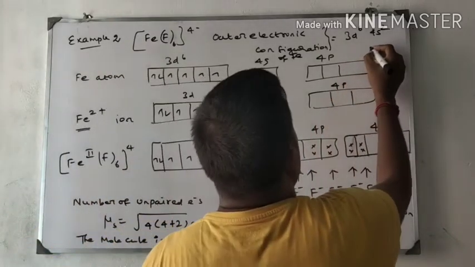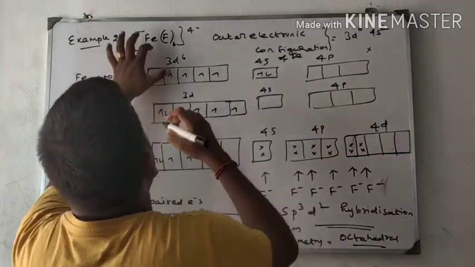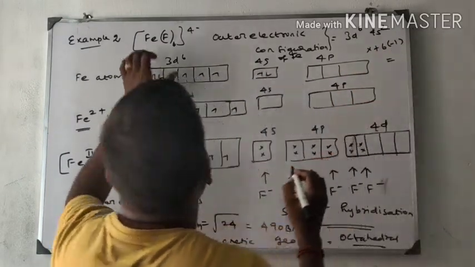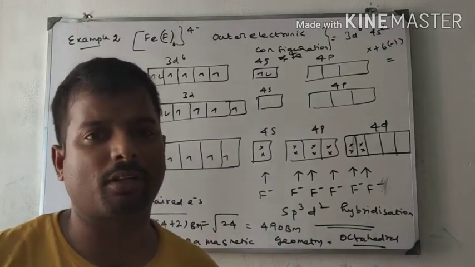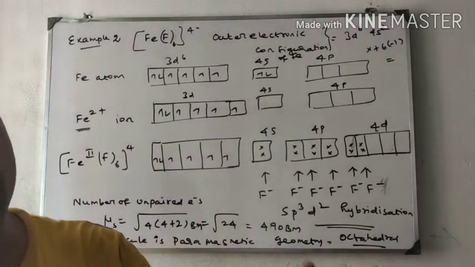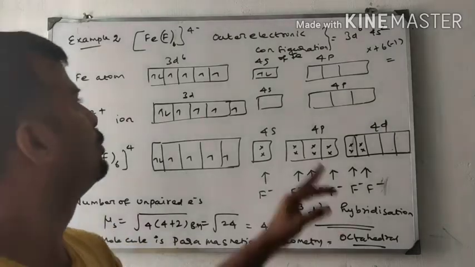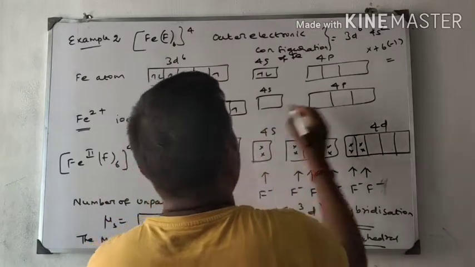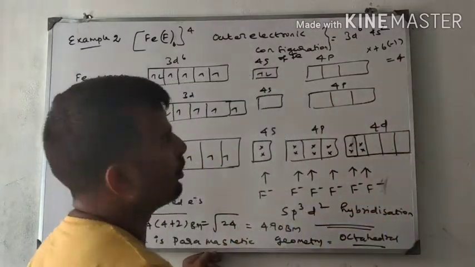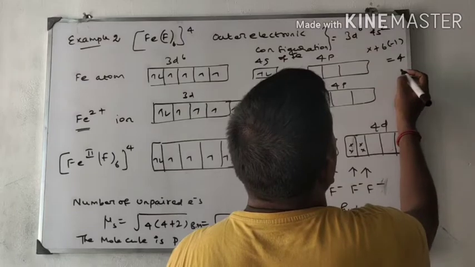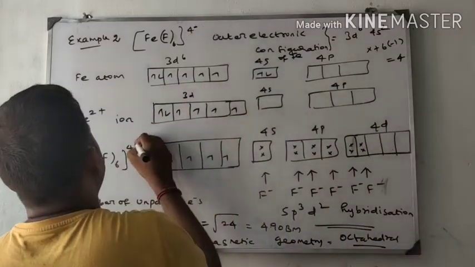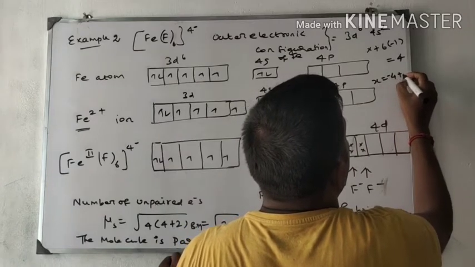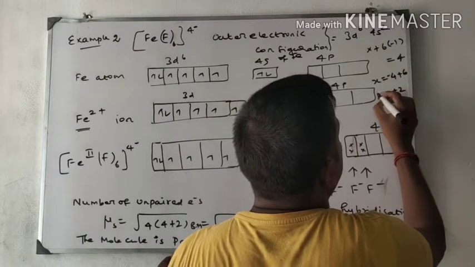Let us check. X is the central metal atom that we have to find. Plus 6 into minus 1, because fluorine is a negative ligand. In the beginning of the class I gave the list of negative, positive and neutral ligands, and in that category fluorine is a negative ligand. The charge is 4 minus. So X is equal to minus 4 plus 6, X is equal to plus 2.